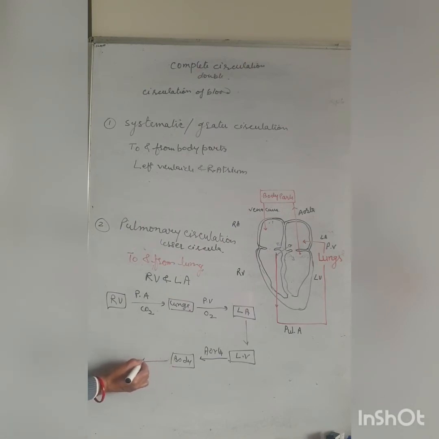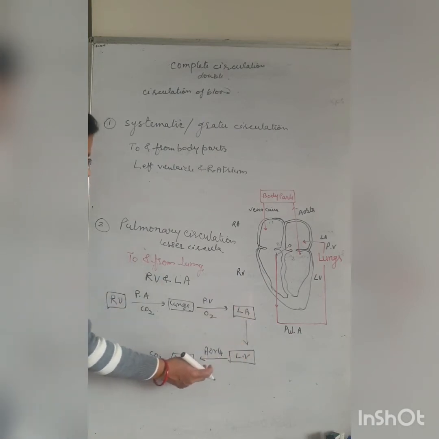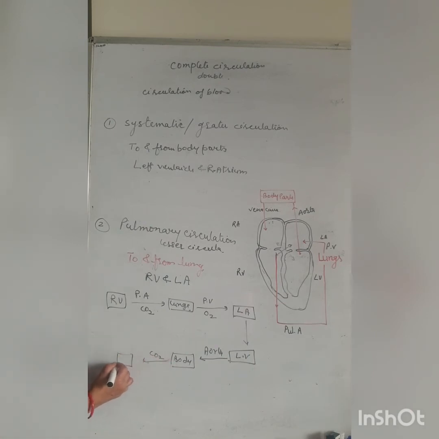The blood from the body parts is CO2-rich blood, because after respiration the CO2 is released into it. So the CO2-rich blood from the body comes into the right atrium, and from the right atrium it again comes into the right ventricle.